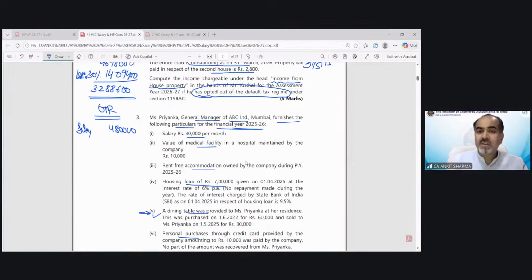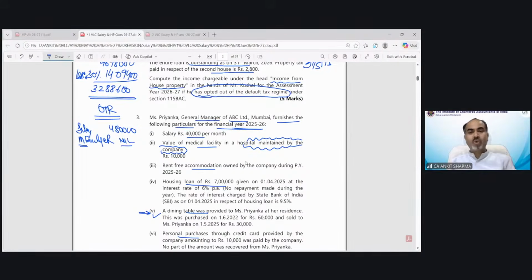Medical facility in a hospital. Now you can read, maintained by the company. This is very important. If the hospital is maintained by the company, then what will happen? Either it is going to be taxed or exempted. We just discussed this kind of point in question number 1. Now it would be fully exempted. Very correct. So now the medical facility is exempted because the hospital has been maintained by the employer. So this is not going to be taxed. Nil value.